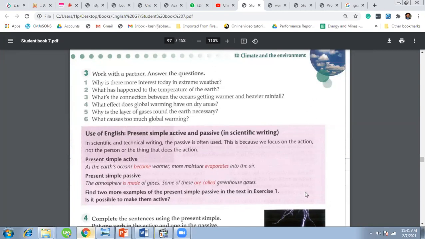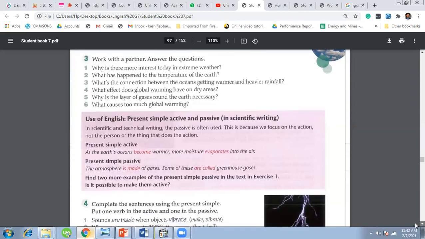Then we have Use of English: the present simple, active and passive in scientific writing. Here's an example. In scientific and technical writing, the passive is often used. This is because we focus on the action, not the person or the thing that does the action. Here in the present simple active: as the Earth's oceans become warmer, more moisture evaporates into the air. So you can see here the example of active and passive in scientific writing.